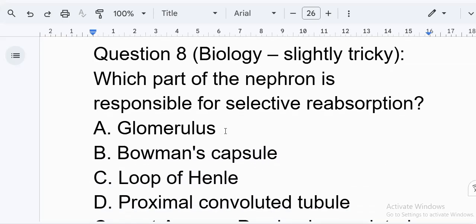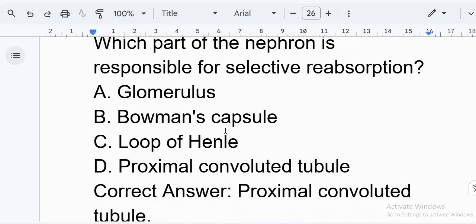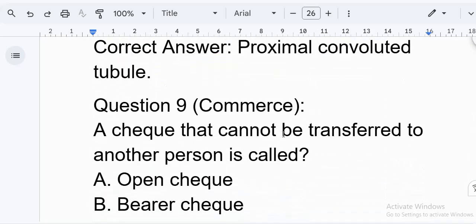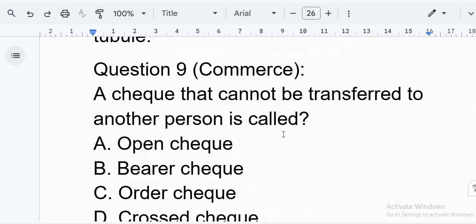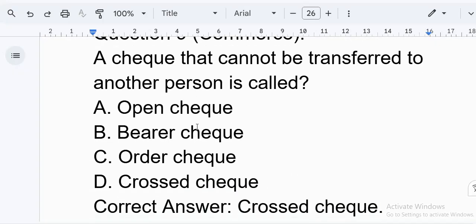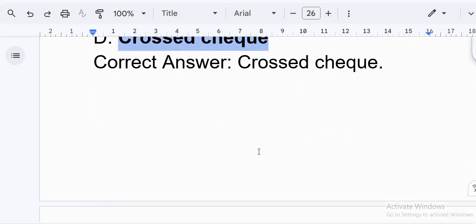A. Glomerulus, B. Bowman's capsule, C. Loop of Henle, D. Proximal convoluted tubule. Correct answer, proximal convoluted tubule. Question 9. Commerce. A check that cannot be transferred to another person is called A. Open check, B. Bearer check, C. Order check, D. Crossed check. Correct answer, crossed check.